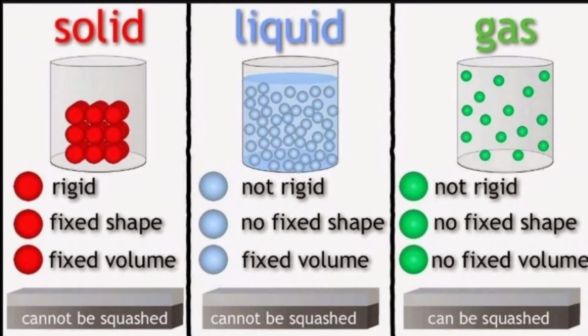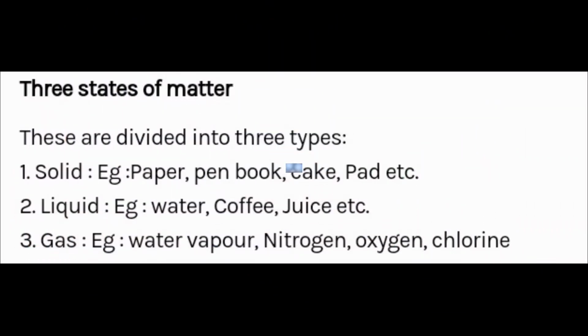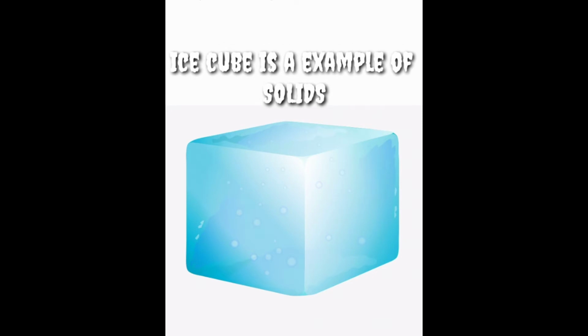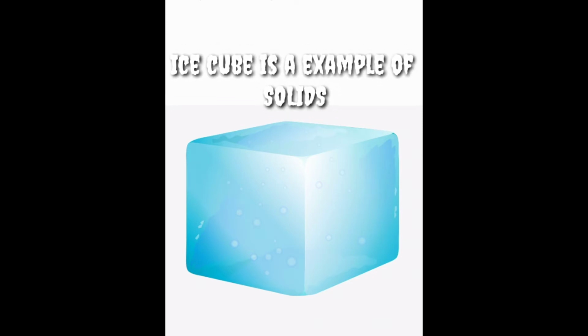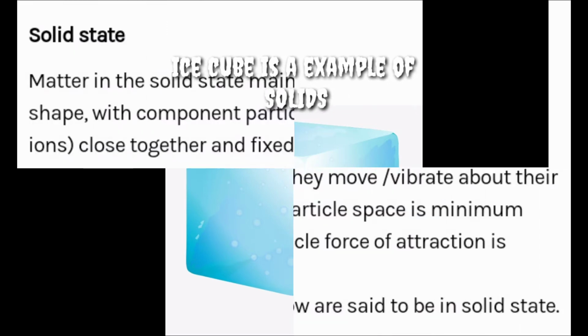Solid, liquid, gas. These are the three types of states of matter. Three states of matter. Solid, example paper, pen, book, cake, pad, etc. Liquid, example water, coffee, juice, etc. Gas, example water vapor, nitrogen, oxygen, chlorine. Ice cube is an example of solids. Solids, what is meant by solid? Come, now we can learn about solids.